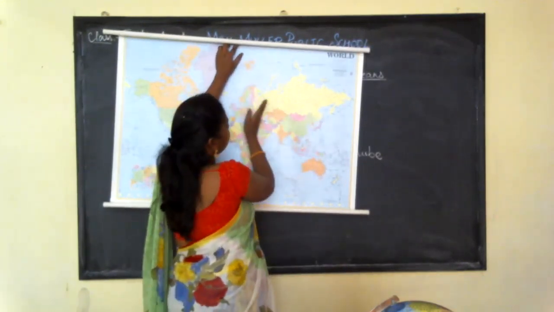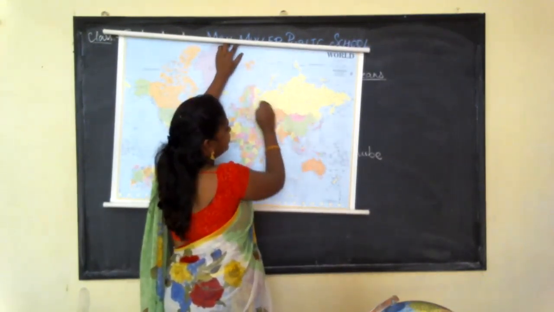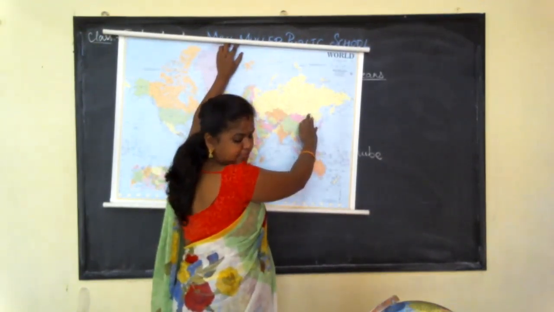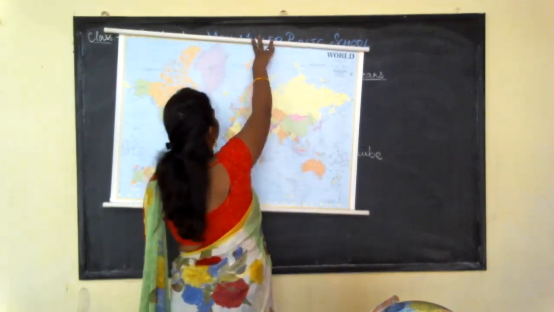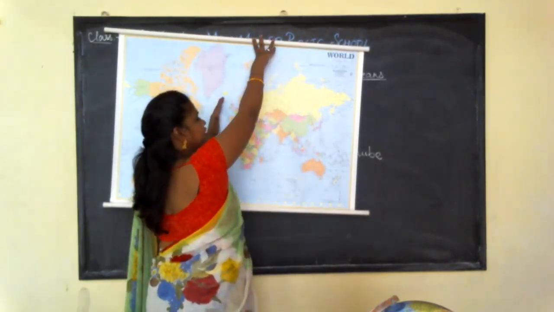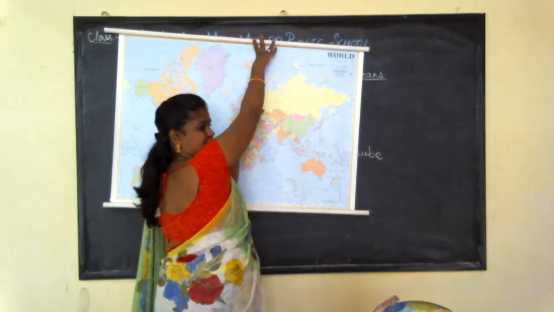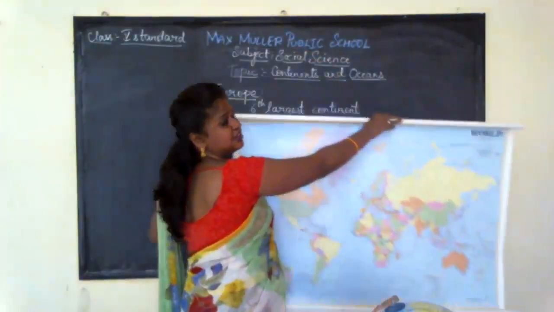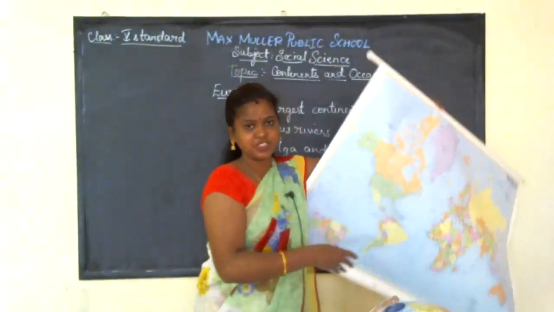And the Atlantic Ocean is in the west, facing towards the west. So these are the water bodies, the oceans or the seas, which are facing Europe.